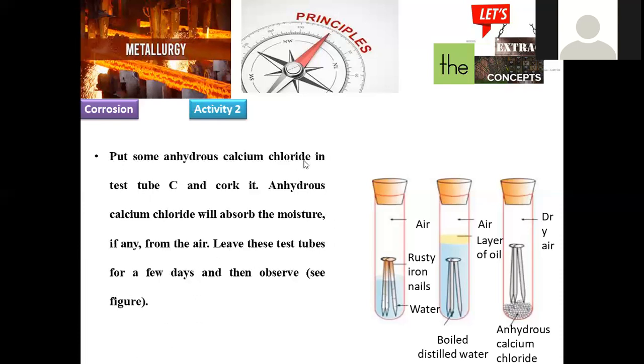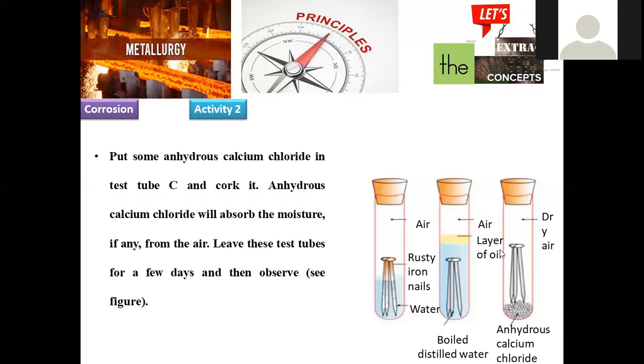Now put some anhydrous calcium chloride in test tube C. Being anhydrous, it has a tendency to absorb moisture. Water will be absorbed here so that completely dry conditions are provided. Only air will be there in the third container. It will absorb the moisture, and we leave the test tubes for a few days.